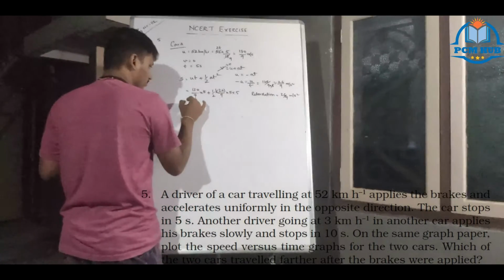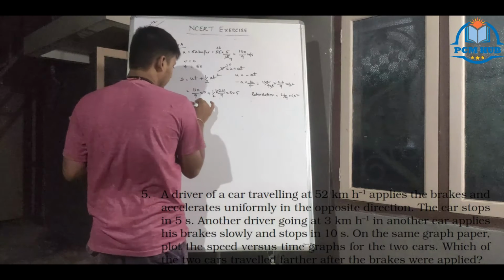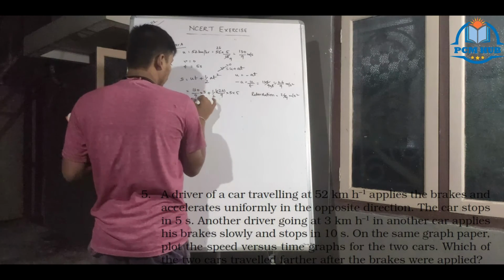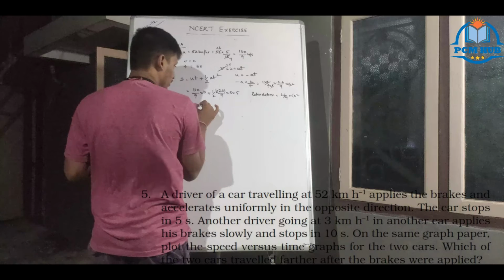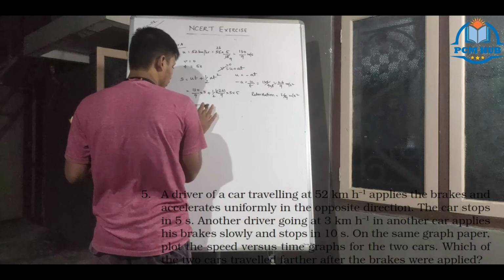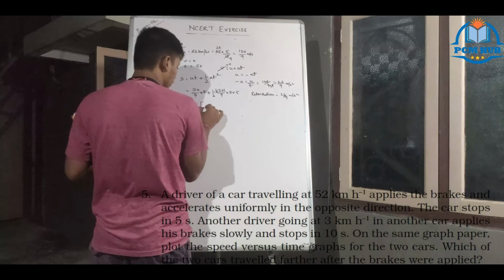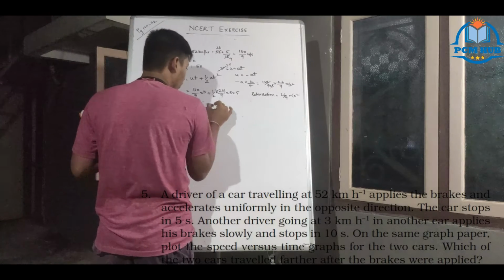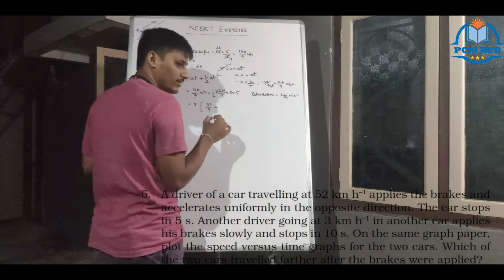Do it. Big number, whatever the calculation is. 130 into 5. Whichever creates problem for you, send it outside.